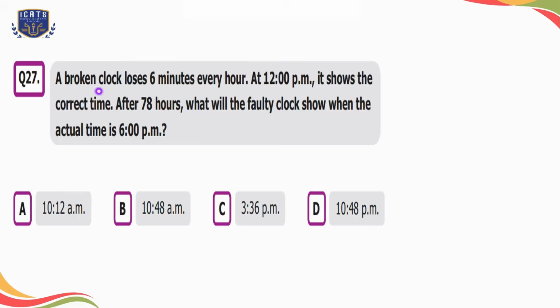Question number 27. A broken clock loses 6 minutes every hour. At 12 p.m. it shows the correct time. After 78 hours, what will the faulty clock show when the actual time is 6 p.m.? Option A is 10:12 a.m., option B is 10:48 a.m., option C is 3:36 p.m., and option D is 10:48 p.m.